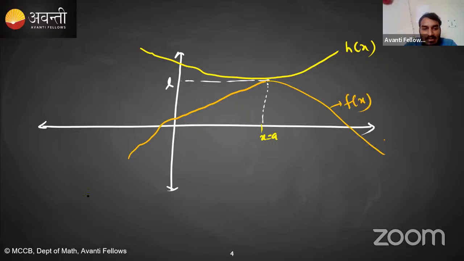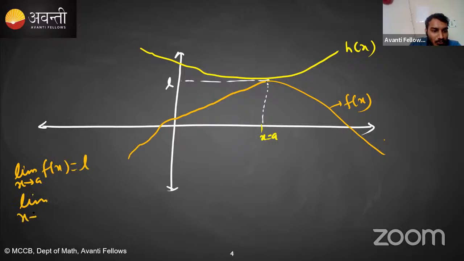Clear? So as you can see, limit x tending to a of f of x is L, and limit x tending to a of h of x is L, right? And it is given that f of x is always less than or equal to g of x, and g of x is always less than or equal to h of x.